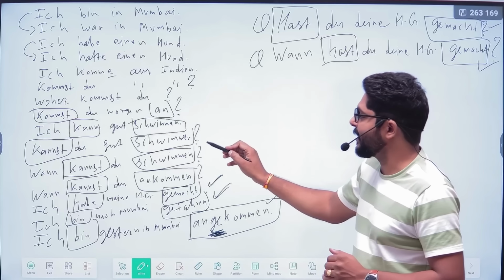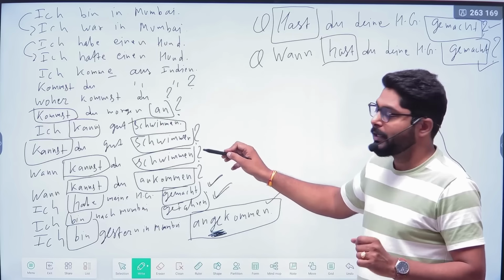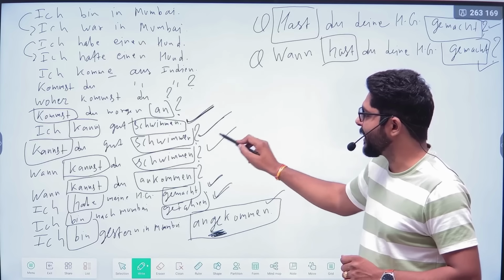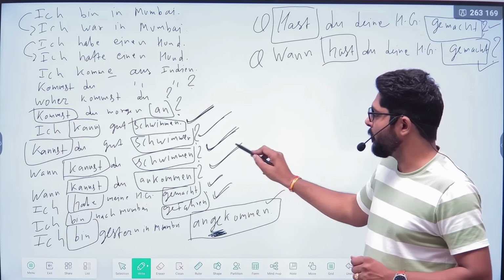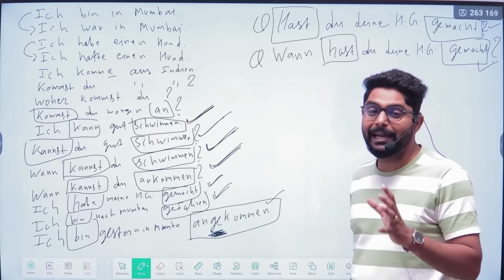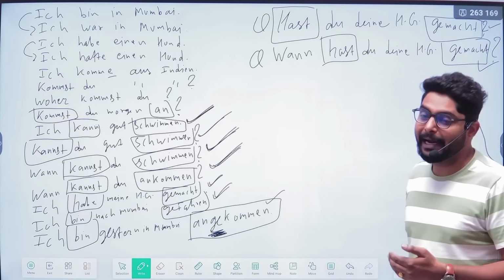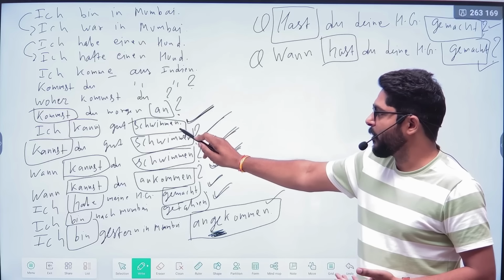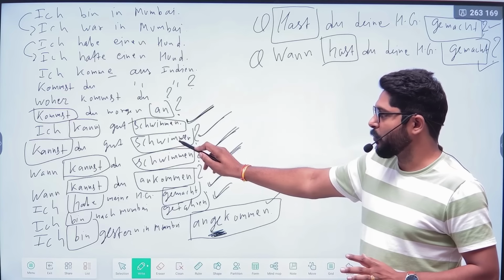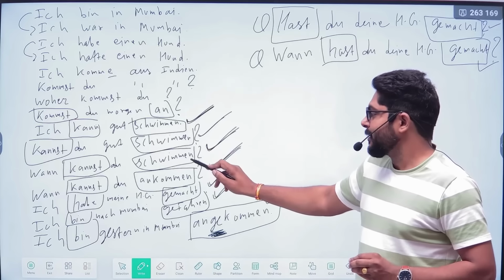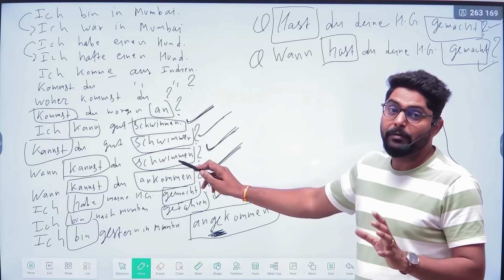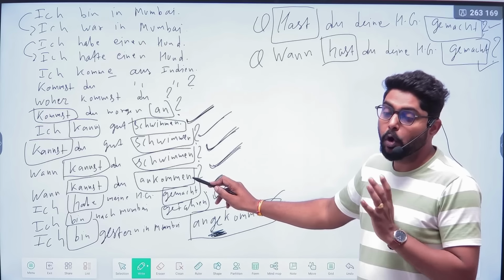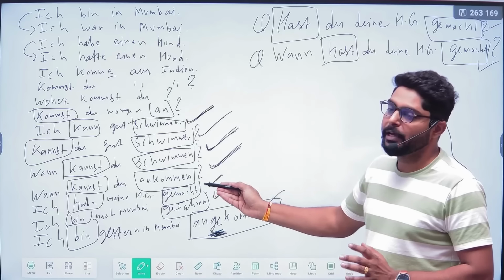If you are making sentences with the modal verb, then also the main verb will be at the end of the sentence. You have to always take care of all these things while making sentences and while writing sentences. In the modal verb you can see this is a normal sentence, this is a yes or no question, main verb at the end of the sentence. This is a W question word, main verb at the end of the sentence. This is a separable verb and W question also, although the main verb is at the end of the sentence.